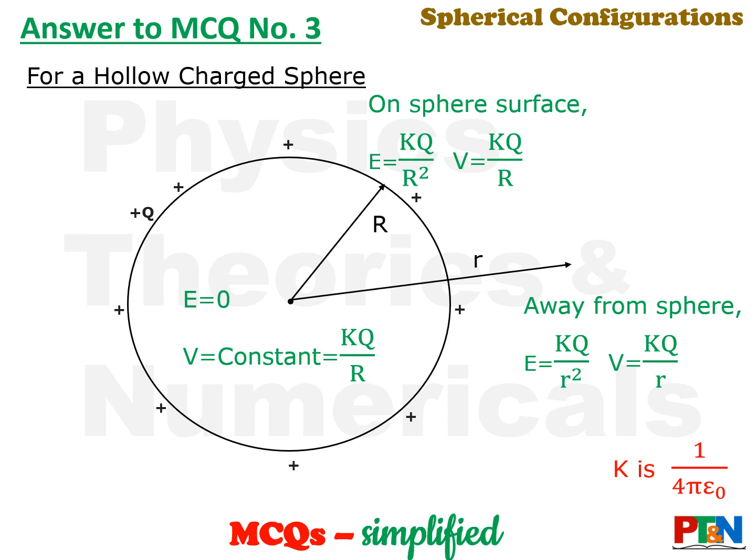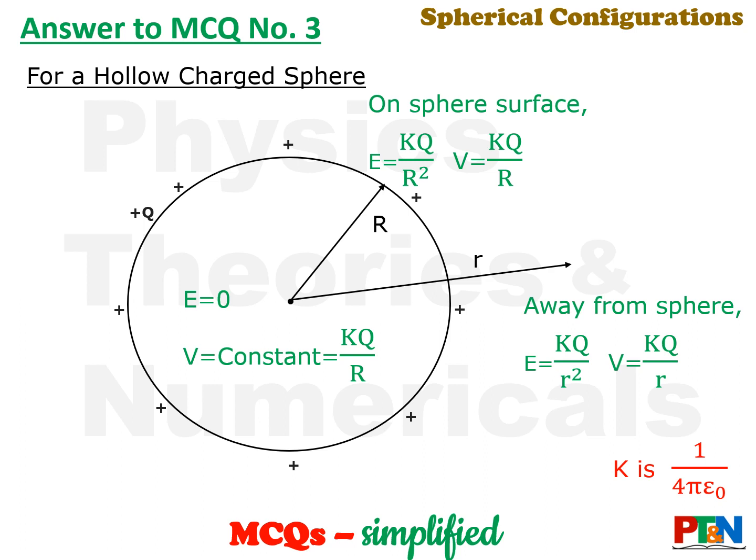So inside the sphere electric field is 0, potential is constant, that is kq by r. On the surface, on the periphery, on the sphere, E is kq by r square and V, that is potential, is kq by r, and at far away distance it is kq by r square and kq by r.